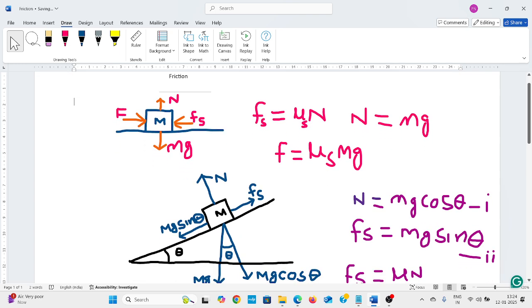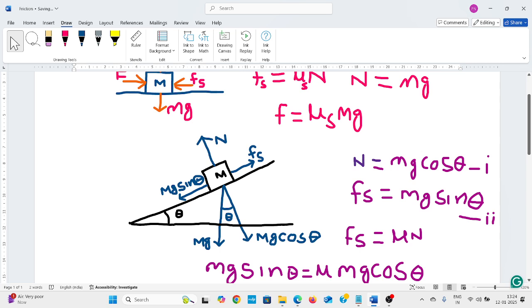Okay, we can see the body is in a stationary position on an incline.